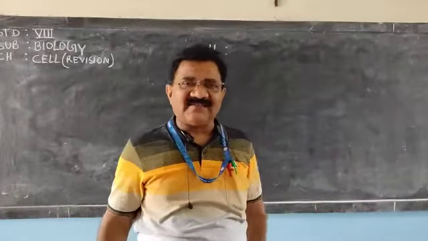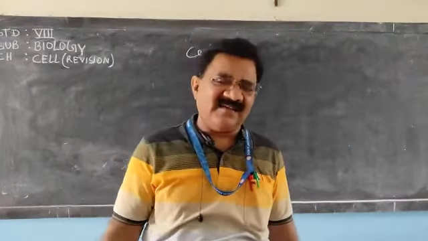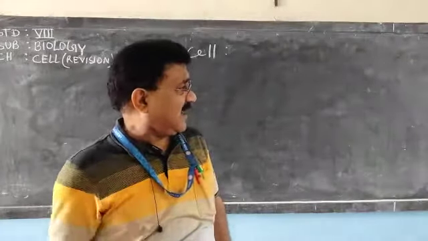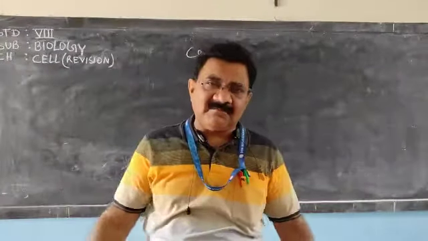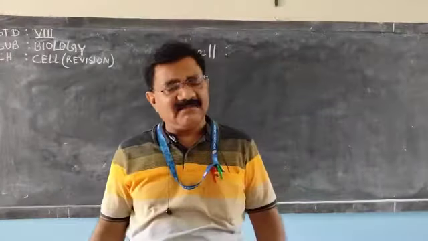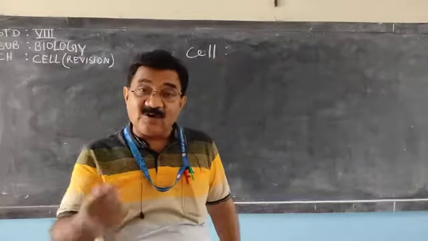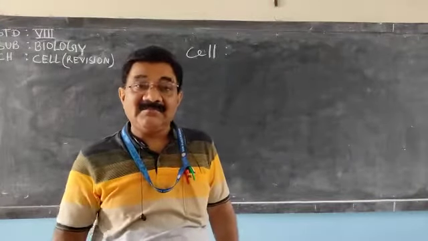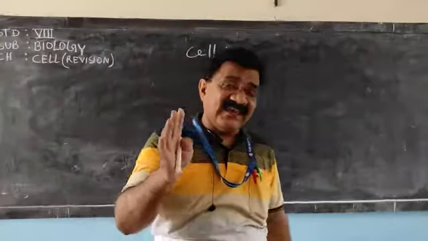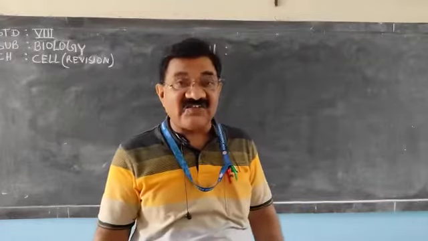We have also discussed that some organisms are single-celled, like bacteria and amoeba, some have few cells, and some organisms are multicellular, such as the mango tree and us. We have also discussed the smallest cell. The bacterial cell is the smallest cell, the longest cell is the nerve cell, and the largest cell is the ostrich egg.